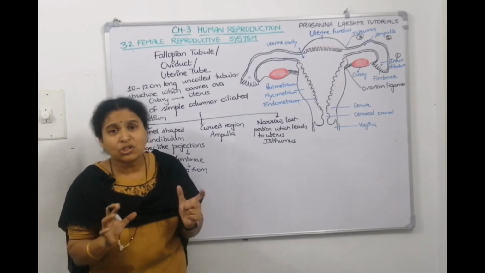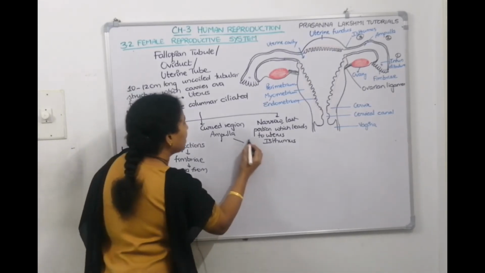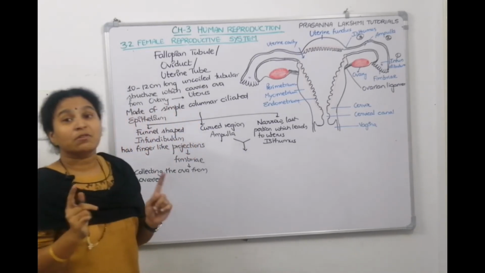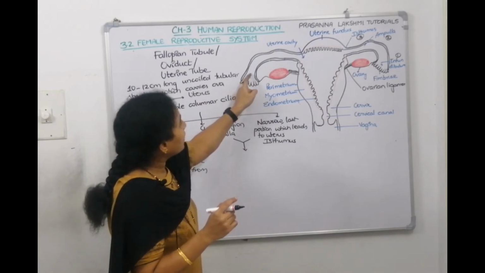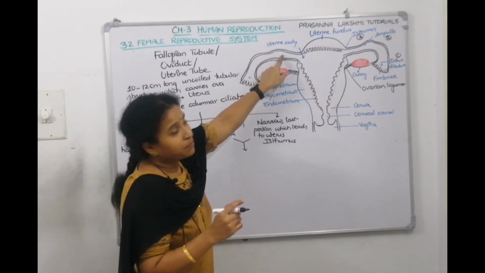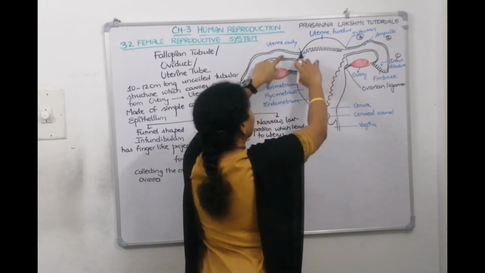Now, at the junction of ampulla and isthmus, sperm meets the egg. That's the place where fertilization happens. The egg travels this way and reaches the ampulla isthmus junction. Sperm, after copulation, passes this way and reaches here.